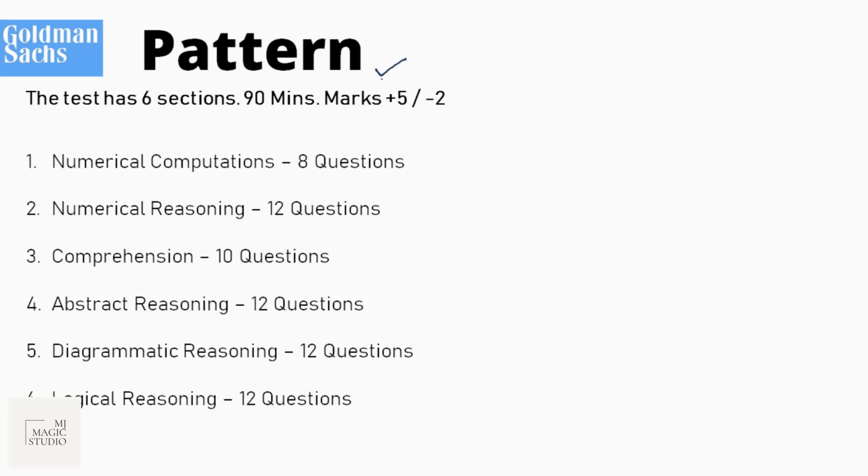The pattern is like there are six sections. Total 1 hour 30 minutes, that is 90 minutes, is given. If you attempt a question and it's correct, you will get +5. And if you attempt a question and it is wrong, you will get -2. So there is negative marking, and it is 40% of the total marks allotted for that question. So in total we have 66 questions which we need to answer in 90 minutes.